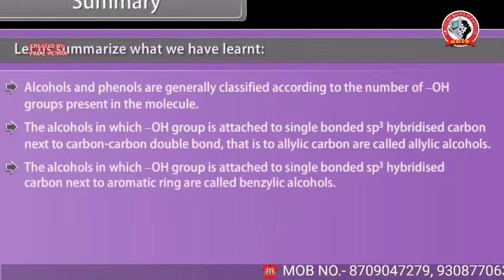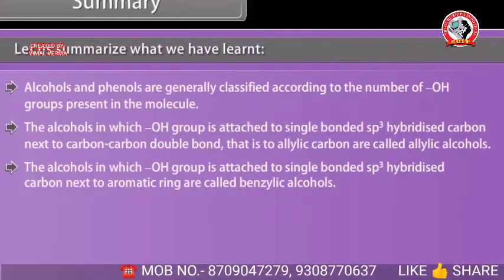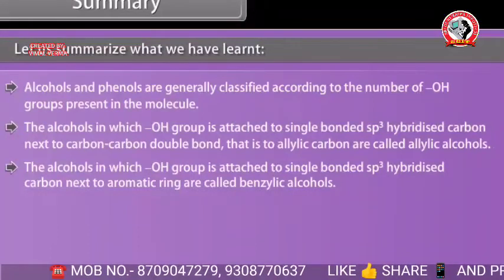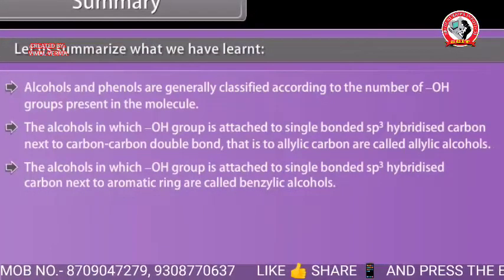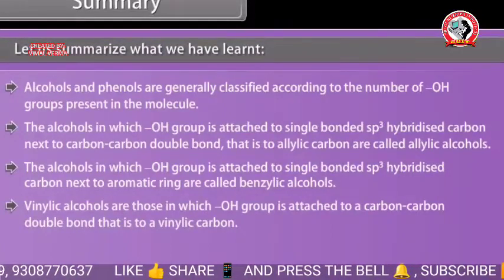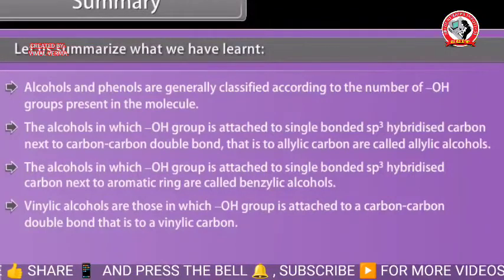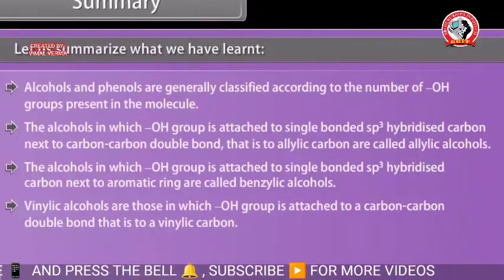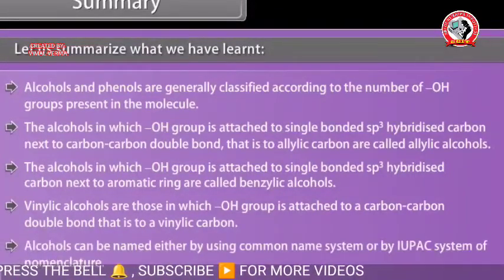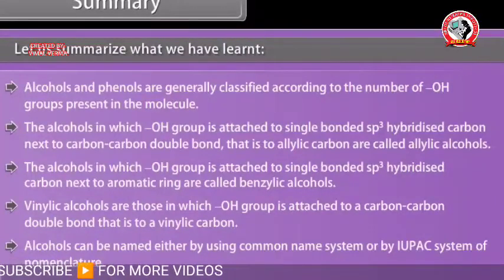The alcohols in which hydroxyl group is attached to single bonded sp3 hybridized carbon next to aromatic ring are called benzylic alcohols. Vinylic alcohols are those in which hydroxyl group is attached to a carbon-carbon double bond, that is to a vinylic carbon. Alcohols can be named either by using common name system or by IUPAC system of nomenclature.